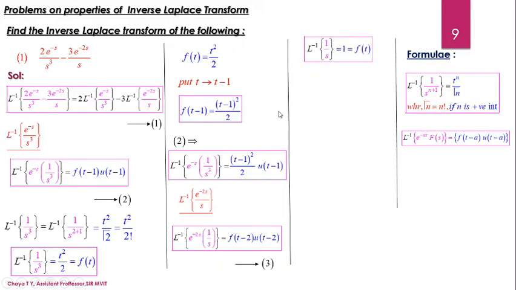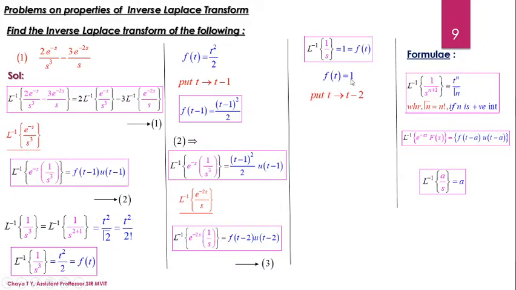So we are going to find Laplace inverse of 1 by s. What is Laplace inverse of 1 by s? By the formula, Laplace inverse of a by s is equal to a, so it is 1. Now we call this f of t, the function of t, because 1 can be written as t to the power 0. Now what do I have to do? Consider the definition. I have to know the value of f of t minus 2, given this definition f of t as 1.